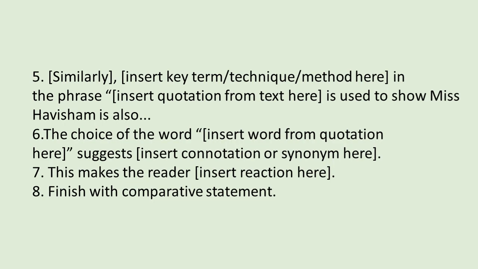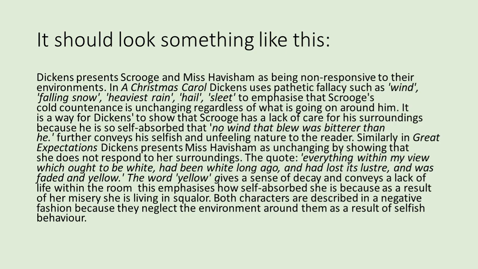Okay, so that's the end of that 8-step process. It should look something like this. Dickens presents Scrooge and Miss Havisham as being non-responsive to their environments. In A Christmas Carol, Dickens uses pathetic fallacy such as wind, falling snow, heaviest rain, hail, and sleet to emphasize that Scrooge's cold countenance is unchanging, regardless of what is going on around him. It is a way for Dickens to show that Scrooge has a lack of care for his surroundings because he is so self-absorbed, and no wind that blew was bitterer than he, further conveys his selfish and unfeeling nature to